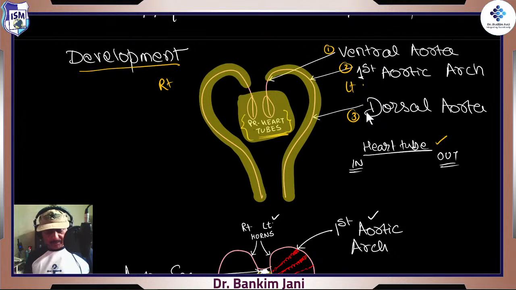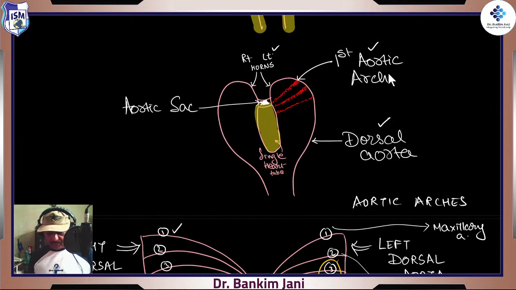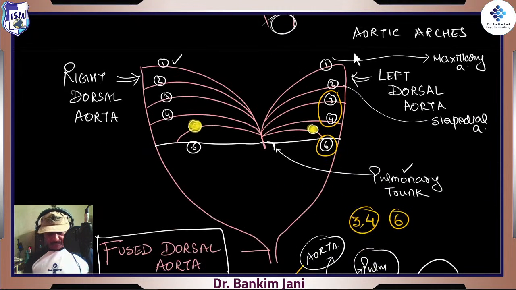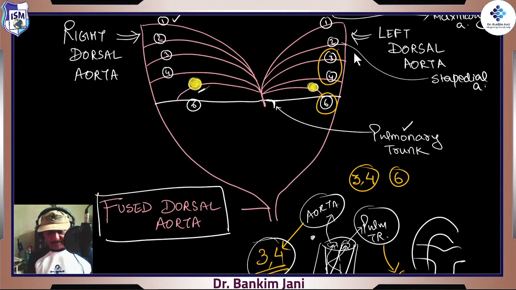So we talked about the aorta, ventral aorta, first aortic arch, dorsal aorta, right? And the heart tubes fuse, those aortas fuse, and then there is development of those aortic arches, right? Of these aortic arches, 1 2 3 4 5 6, we just see 5 disintegrates. It is 3, 4 and 6 that are important, 6 with respect to the pulmonary trunk.